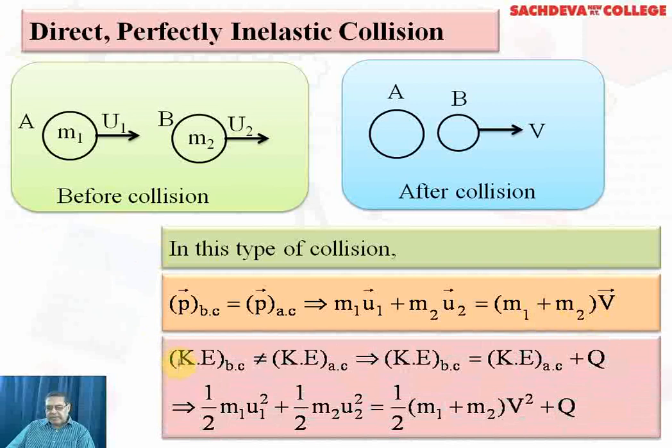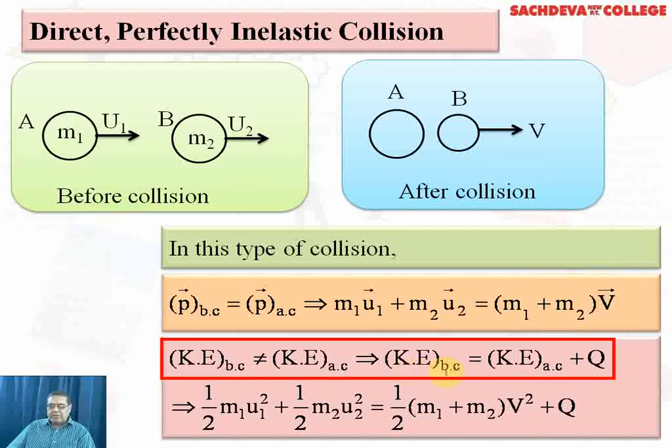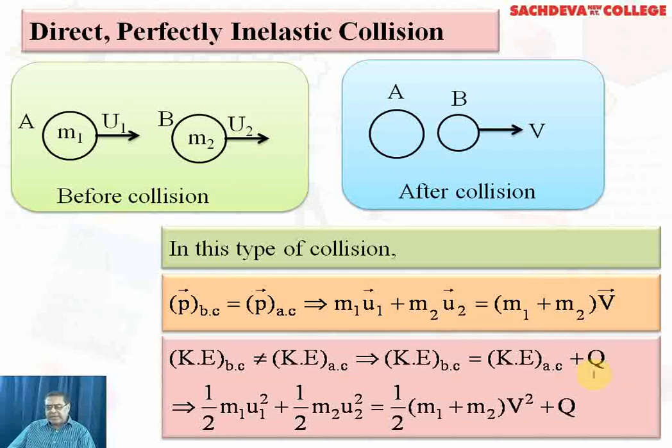Now, we find that kinetic energy before collision is not equal to kinetic energy after collision. The reason being it is an inelastic collision and there is some loss in energy. So kinetic energy before collision is equal to kinetic energy after collision added to it Q, that is the variation in energy.